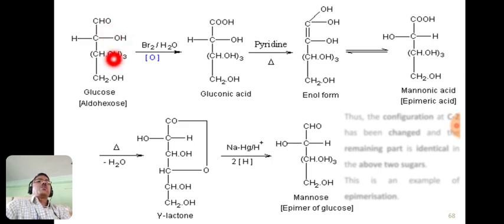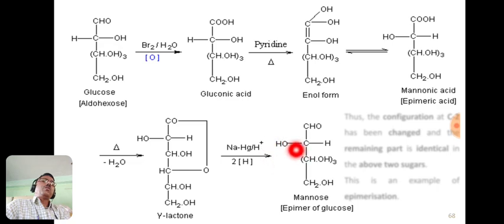So there is a change in the configuration of one asymmetric carbon atom in a compound which contains two or more asymmetric carbon atoms. In glucose, except the aldehyde carbon and the CH2OH carbon, the remaining carbons are asymmetric. Out of these 6 carbon atoms, 4 carbon atoms are asymmetric. Here also 4 carbon atoms are asymmetric.